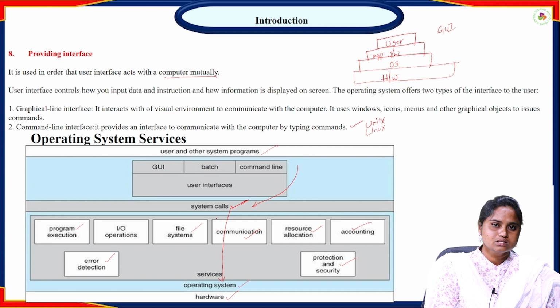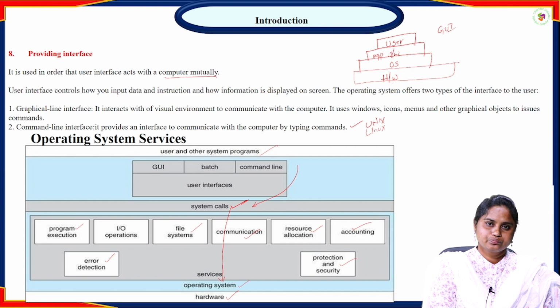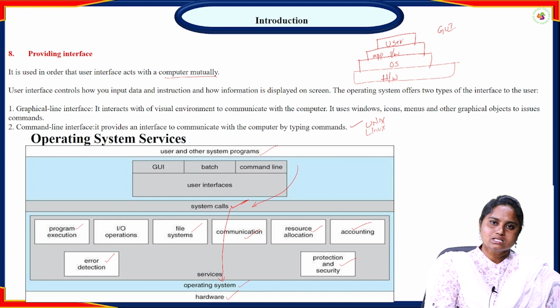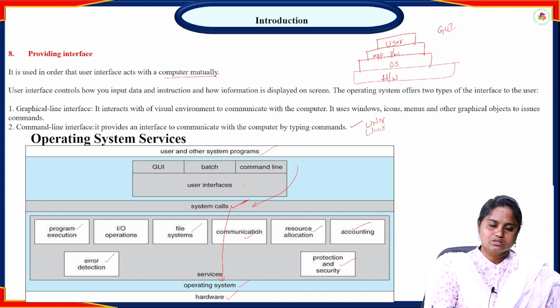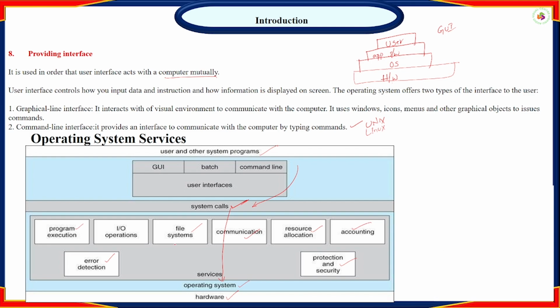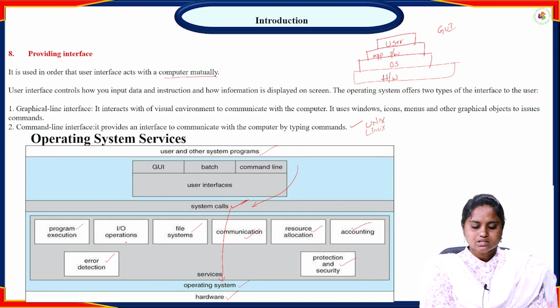Why? Because in our syllabus the system calls topic is also there. That means if the user wants to access any service from the operating system, the user sends that request. So I want to do this with the IO operations, so we need to send a request by using IO operations. The user sends the request through the system call to access the IO operations. So this is one of the services provided by the operating system.